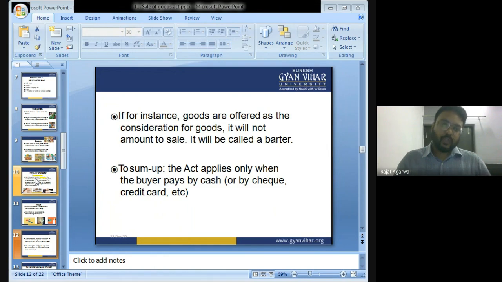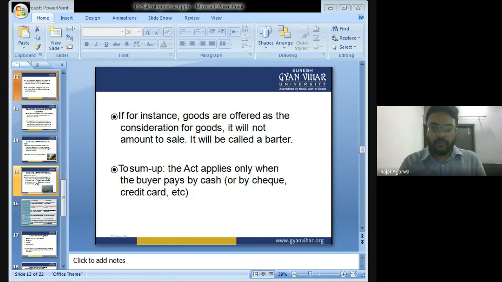If, for instance, goods are offered as the consideration for goods, it will not amount to sale. It will be called exchange or barter. As I told you, I give my bike to the neighbor and I have taken his television. It will be called barter, not sale. It will be called exchange, not sale. Got my point, everyone? The act applies only when a buyer pays by cash, check, credit card, debit card, Paytm, Phone Pay, Google Pay, whatever. Let's move ahead.